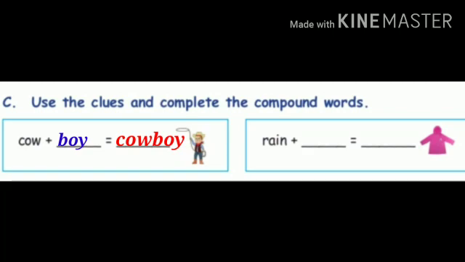Next one, the second one, rain. The first word is rain. Listen to the picture. What is the picture? Coat. So, second word is coat. Rain plus coat. What is the answer? Raincoat. Rain plus coat equal to raincoat. Raincoat is the answer.